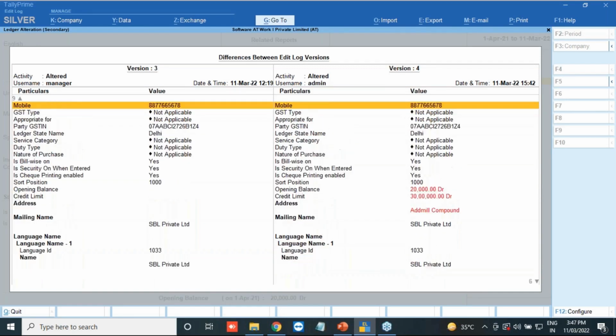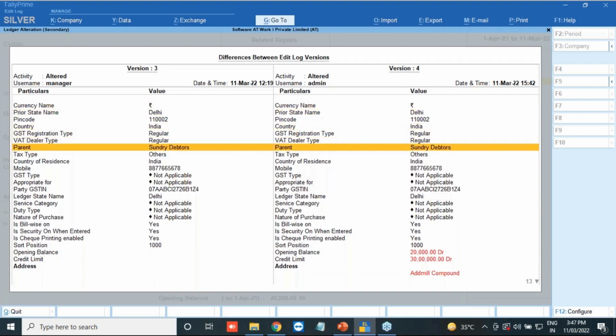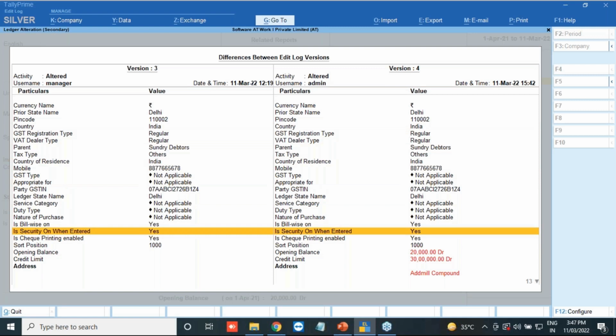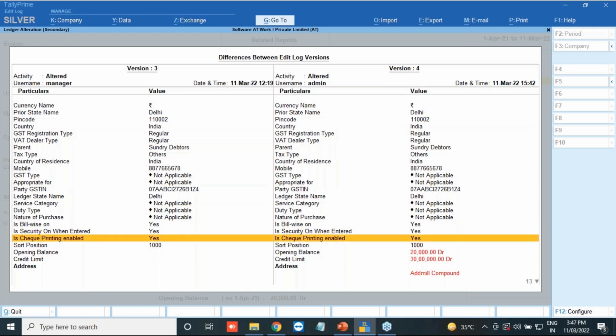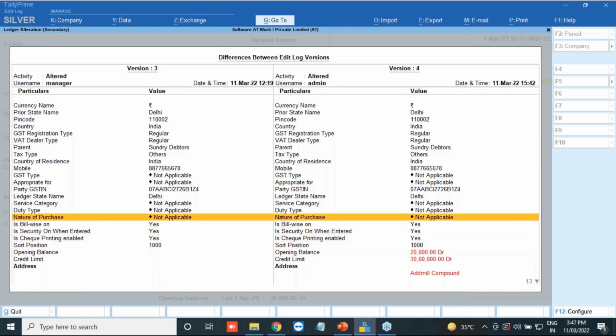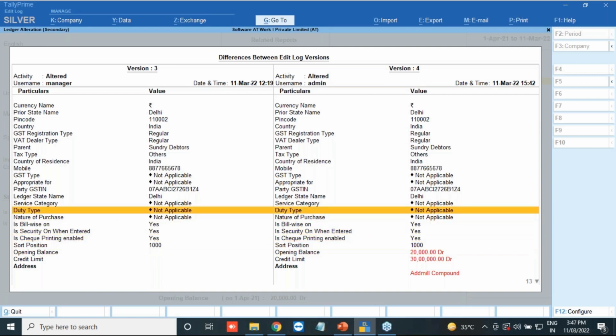Each and everything is available over there. So now bill wise detail yes or no, security when entered yes or no, check printing yes or no. So everything will open. The nature of purchase, what was the nature of purchase, what was the duty type. If you have changed any duty type, you can see it from here. And if you want to disable that, you can do the same.